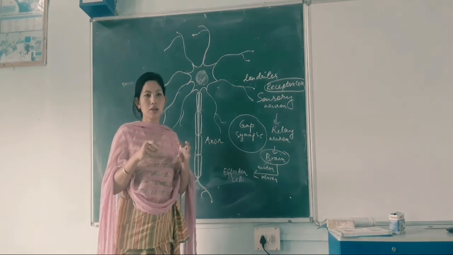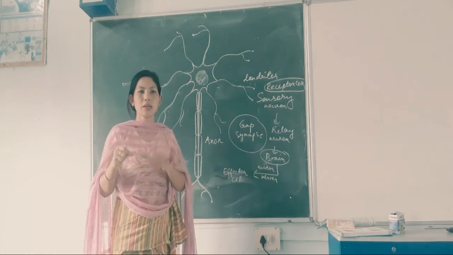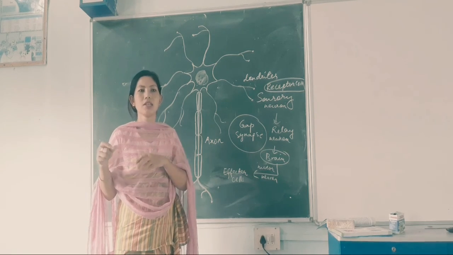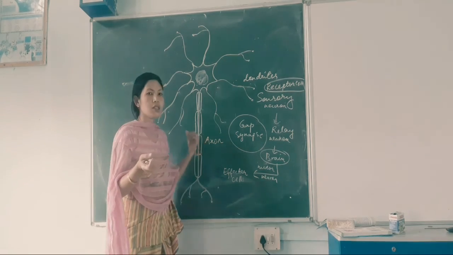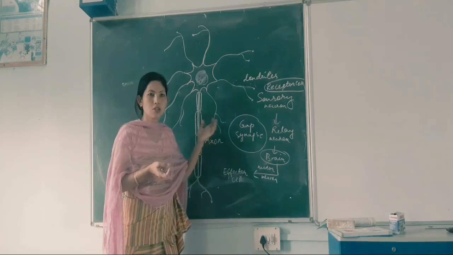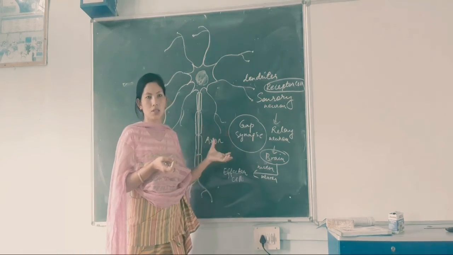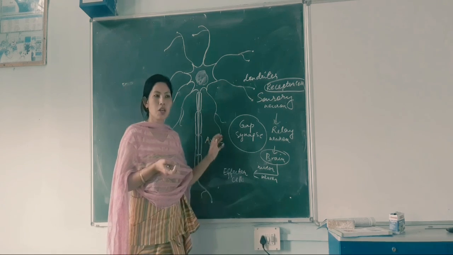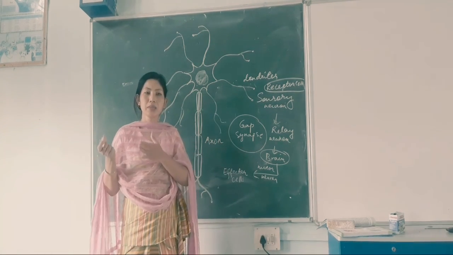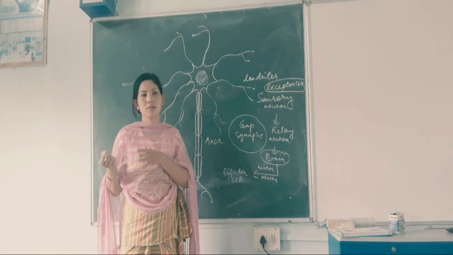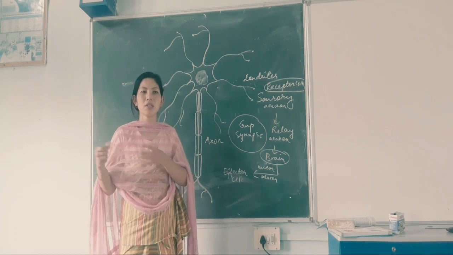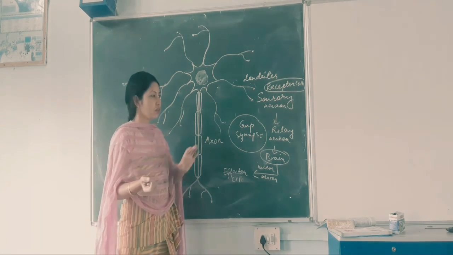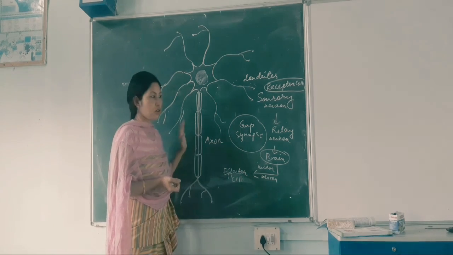It means our body's functions are coordinated through chemical substances, that is hormones. But here it is with the help of neurons, that's why it is known as the nervous system. There are many limitations of the nervous system which are compensated by chemical coordination. Okay, so is this clear? Okay, so this is about